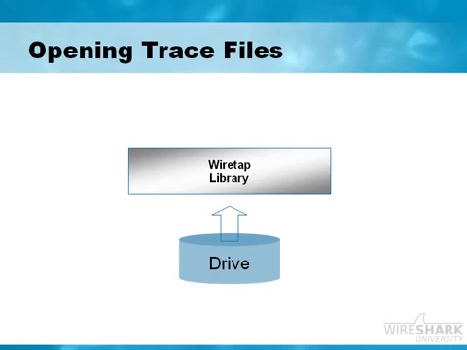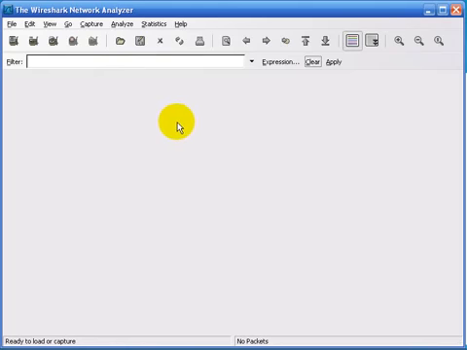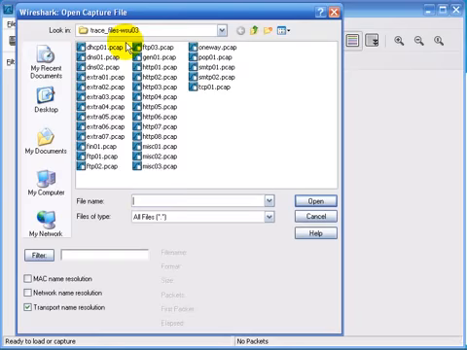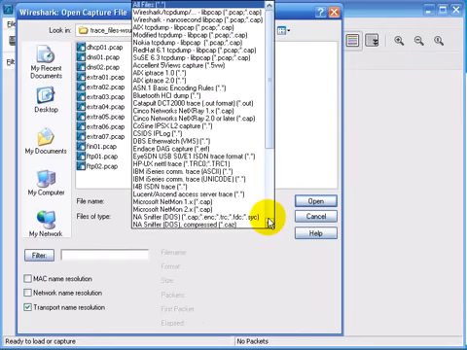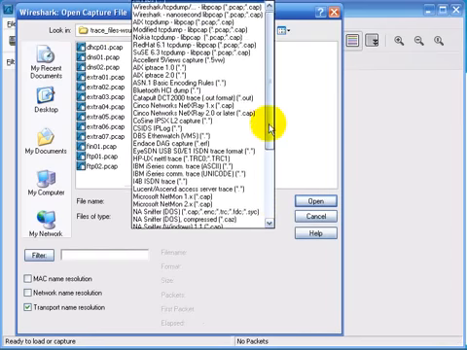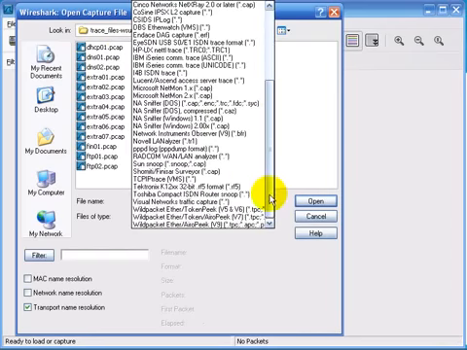Let's go over to Wireshark, and I'll show you the master list of all of the formats that it uses at this time. So I've got Wireshark open now, and I'm going to select Open a Capture File, and I'm going to select the files of type to show you, look how many different formats Wireshark recognizes at this time. And it's that wiretap library piece that makes it possible for us to read all of these different formats.